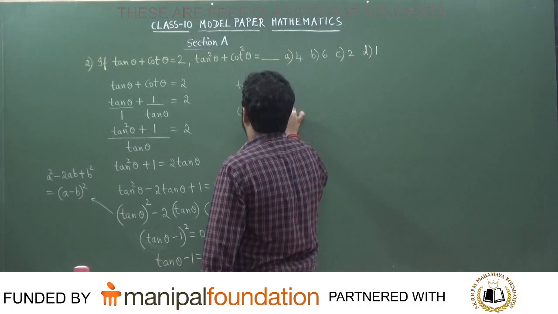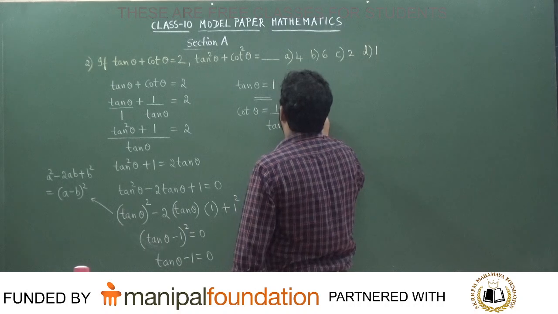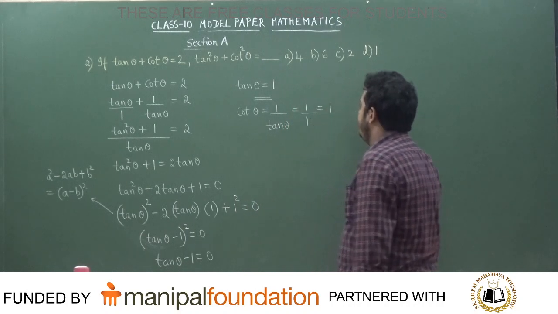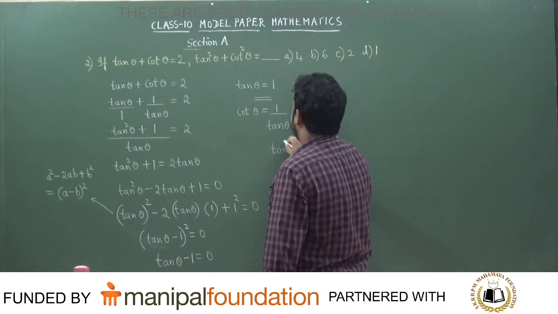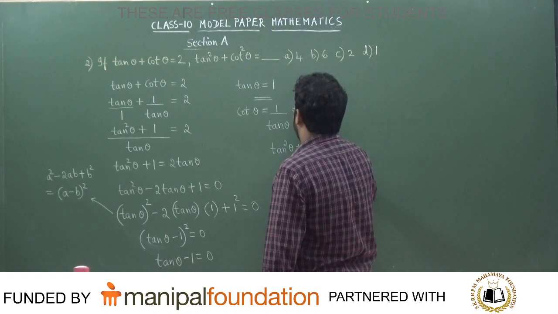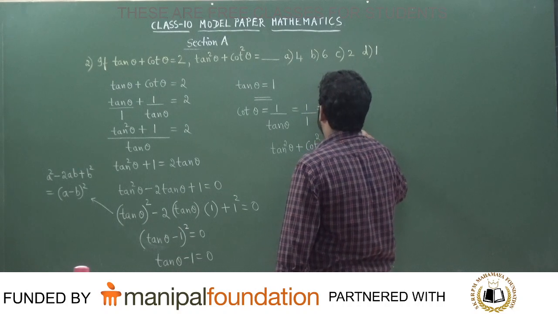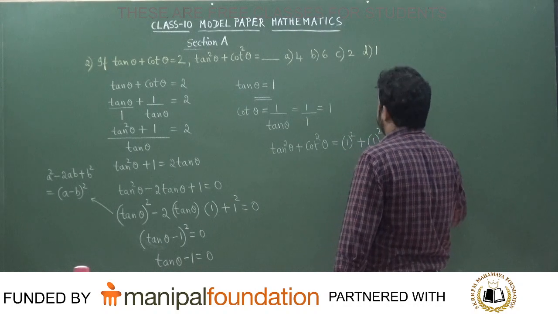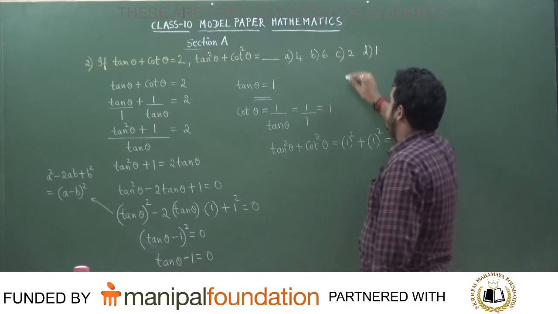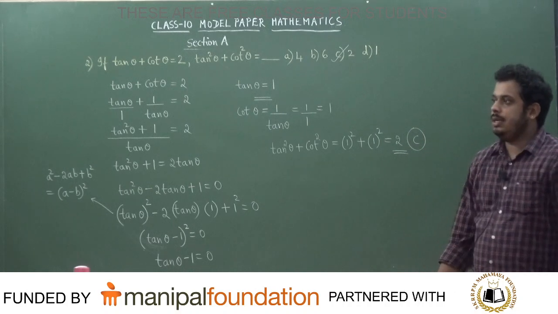Cot theta is equal to 1 divided by tan theta, which is 1 divided by 1, that is also equal to 1. Now the question asks for the value of tan squared theta plus cot squared theta, which is 1 square plus 1 square, equal to 2. So the answer to the question is option number C.